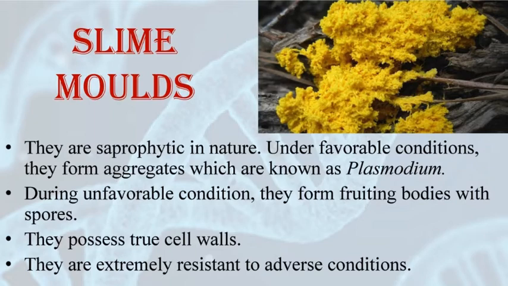If there are unfavorable conditions, this plasmodium will differentiate and form certain fruiting bodies, and the fruiting bodies will consist of spores. Spores will be responsible for resistance towards the adverse condition. The spores can survive for many years, and they also have true walls. So the spores protect the slime molds for several years. These spores are then dispersed by air currents, and then they germinate and form another organism.